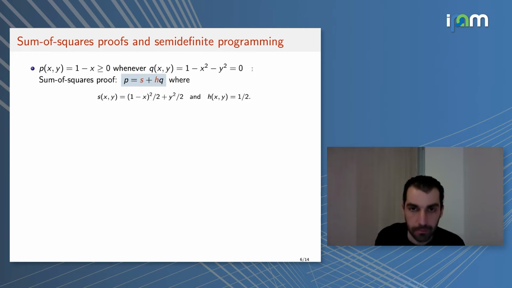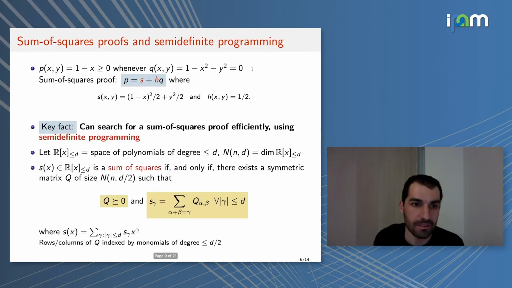Now, the key fact that we're going to try to leverage is that one can search for a sum of squares proof efficiently. We have efficient algorithms that allow us to search for sum of squares proofs, and these algorithms are based on semi-definite programming.